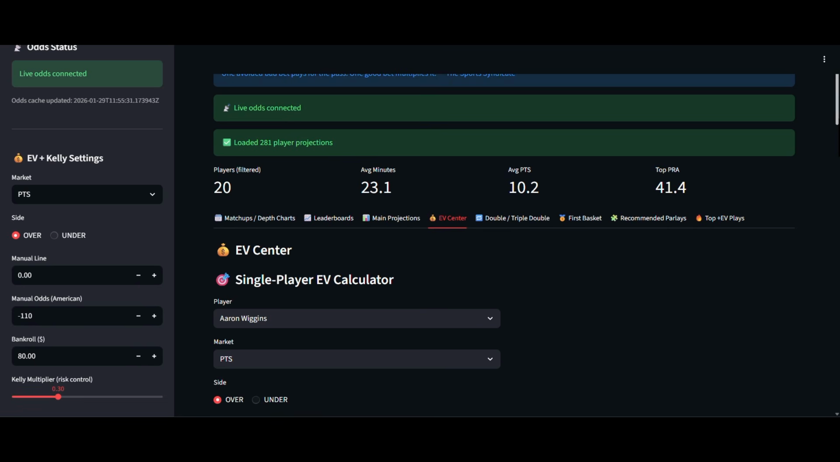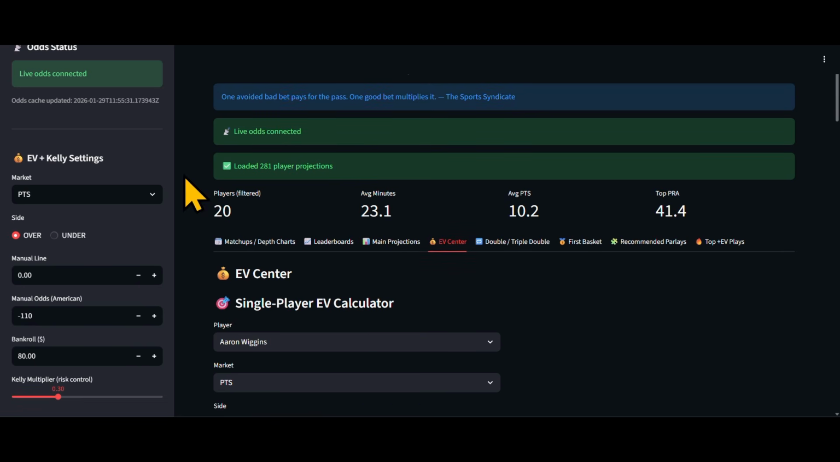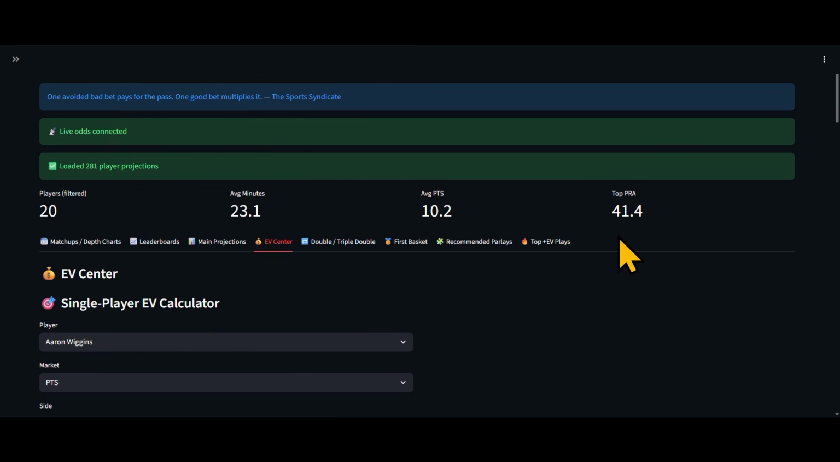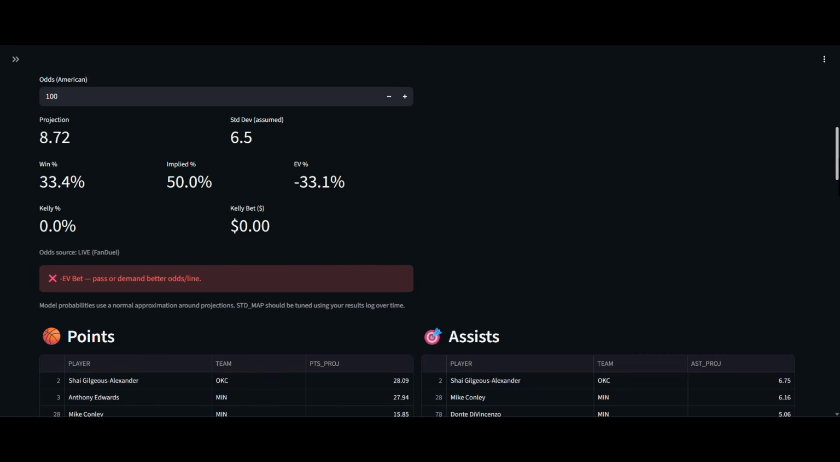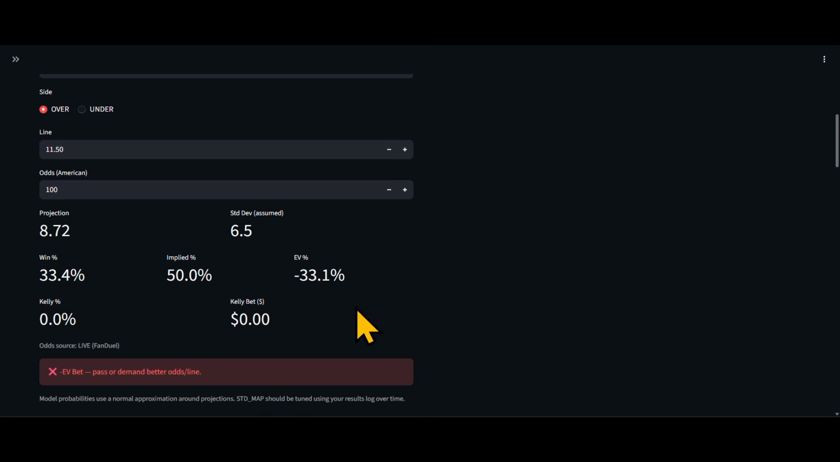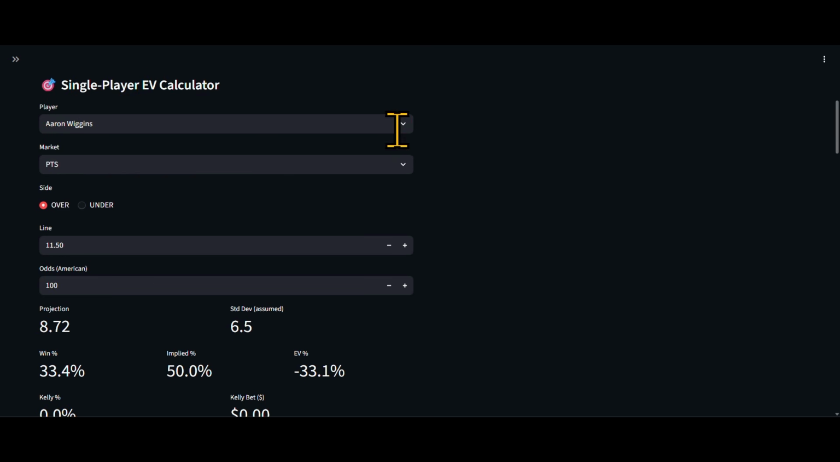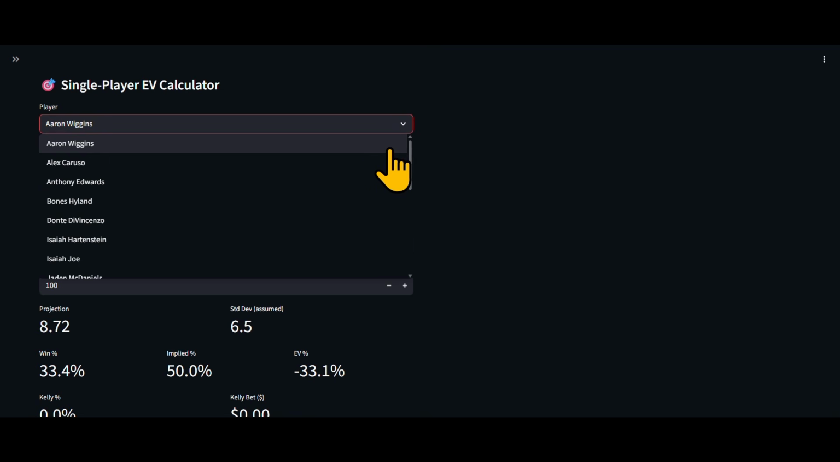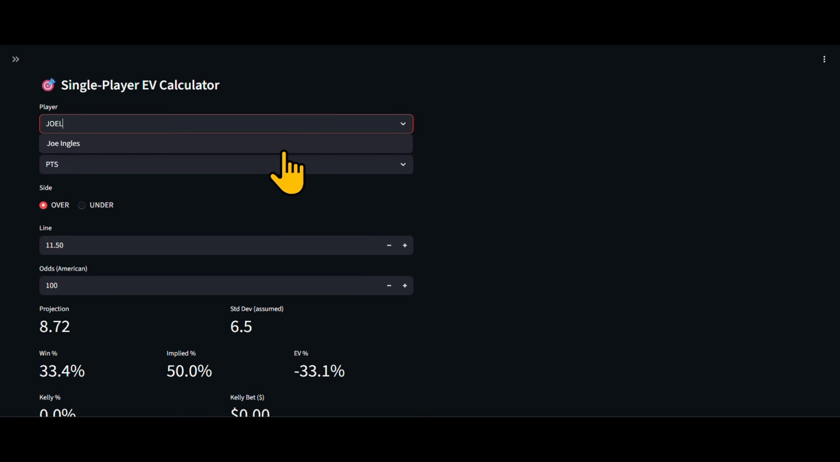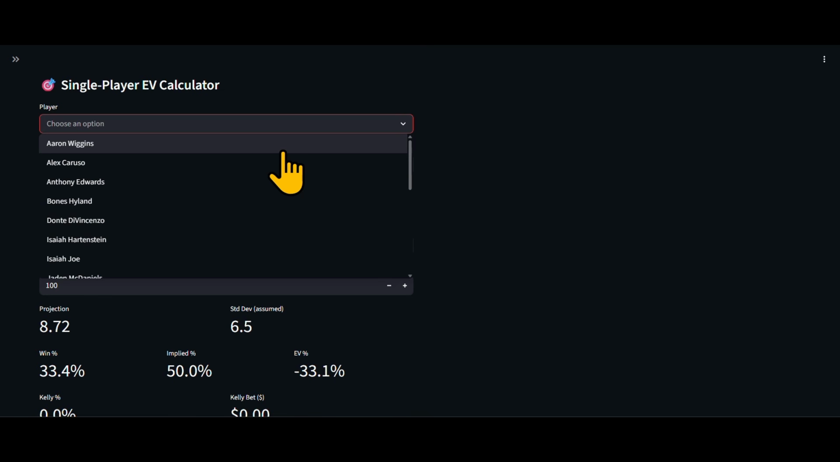EV Center, this is your alt center. Basically you can compute and control any alt line that you like and see if you can find plus EV. As you see here, the over for this particular player, and it automatically populates the player. So you can select any player from this list, or you can just simply type in any player. Let's just go Joel, and you'll see Joel will come up. Anything that's Joel in the matchup for today will reflect.